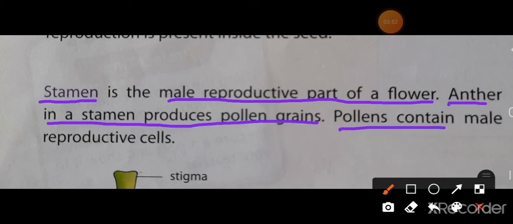Pollen grains contain male reproductive cells. The stamen contains the anthers, and inside the anthers the pollen grains are present, and these contain the male reproductive cells.